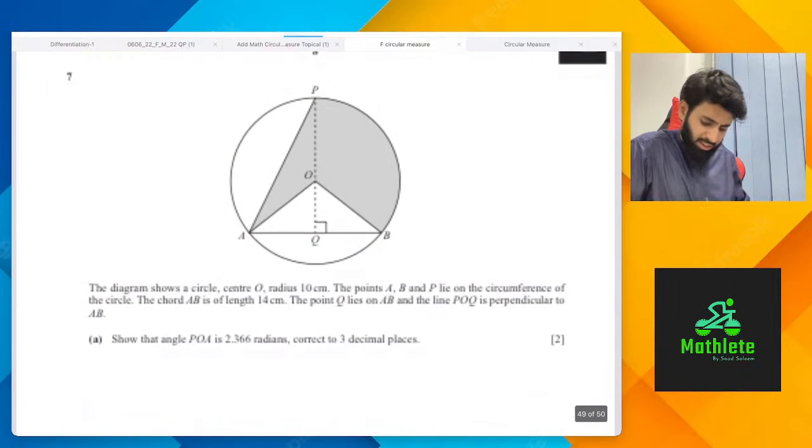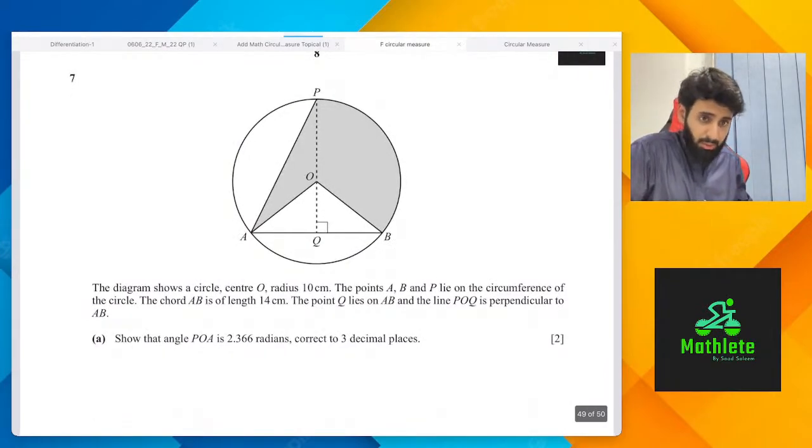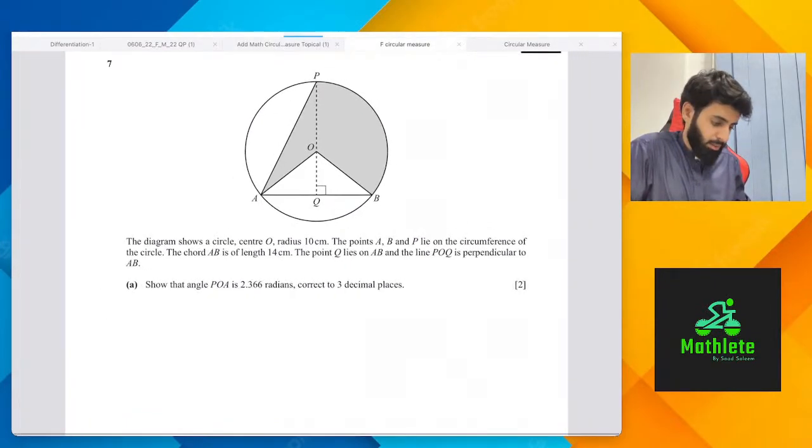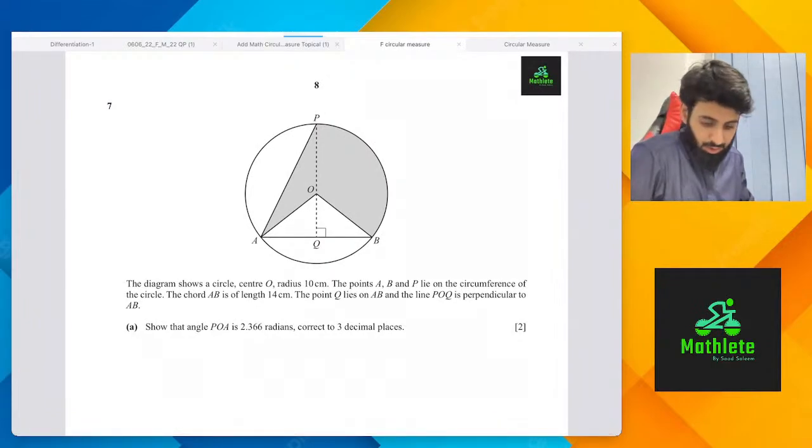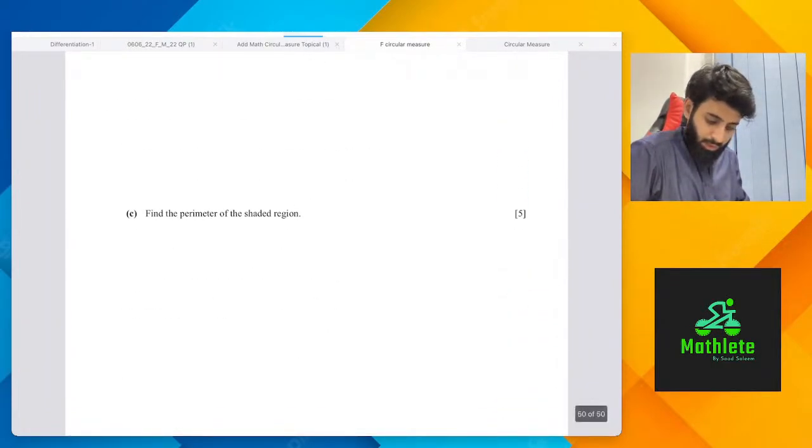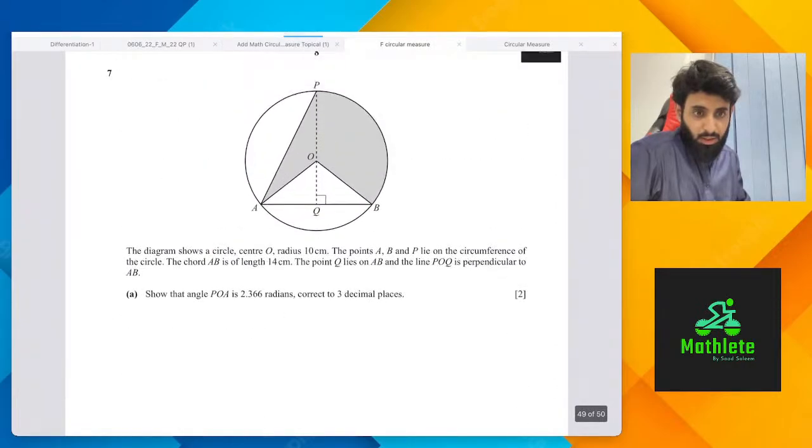I have opened question 49. This is not a difficult question, so do give it a shot. You will be able to do it. I have to rush, otherwise I would have solved another question for you guys. But yeah, that's about it.